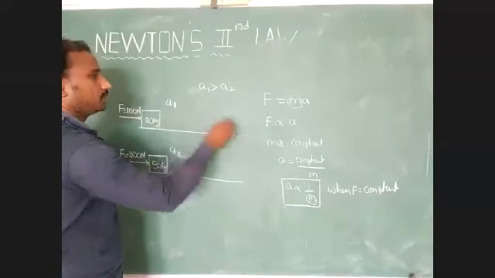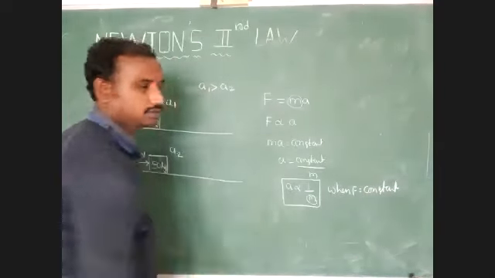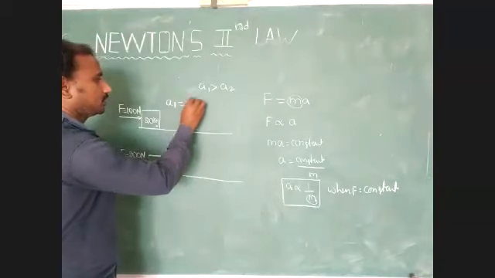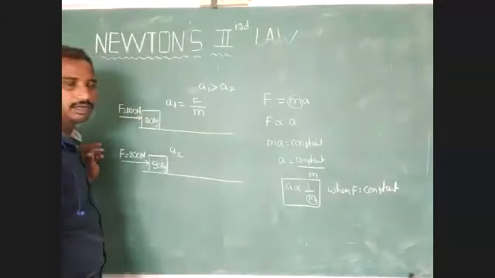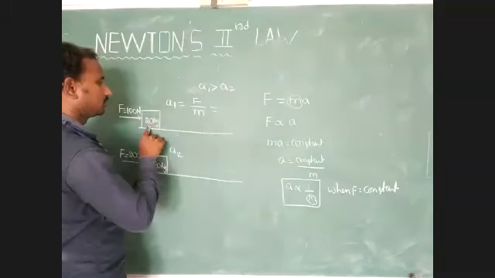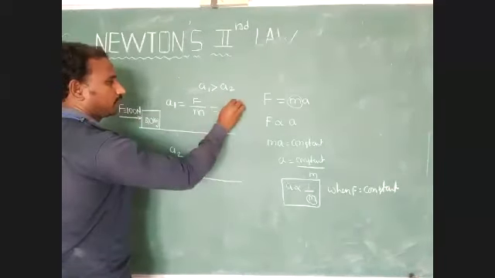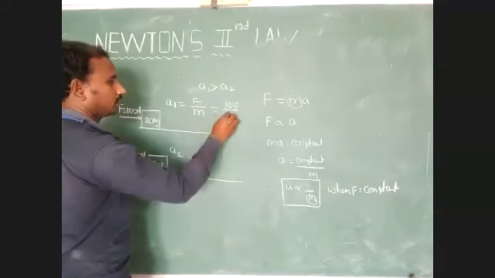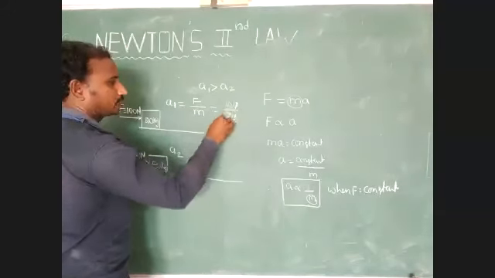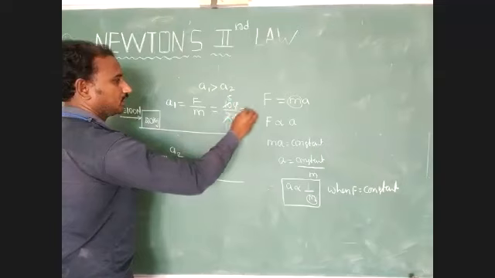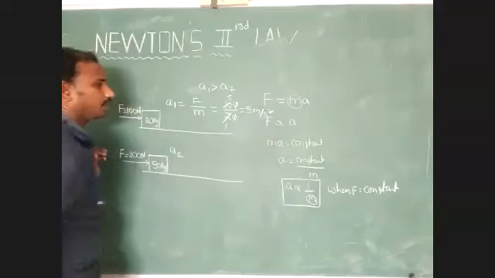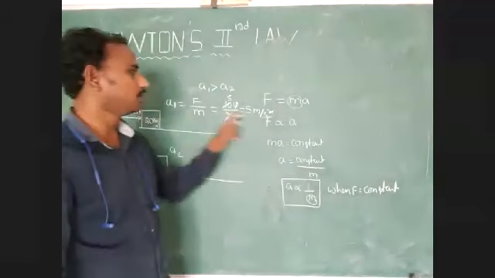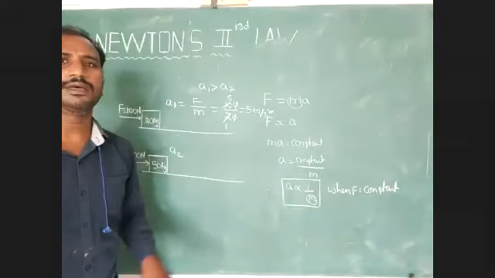What is the formula for force? F is equal to mass into acceleration, so acceleration equals force divided by mass. The force value is 100 and mass is 20. Zero and zero get cancelled, 1 by 5, which is equal to 5 meter per second square. In the first condition, we got acceleration 5 meter per second square.